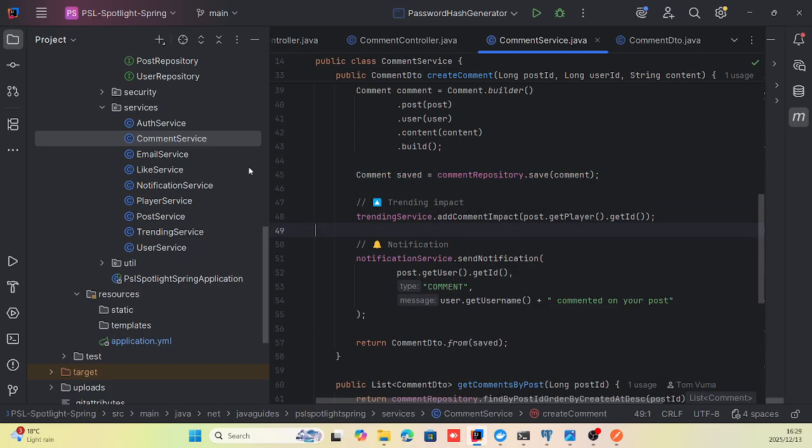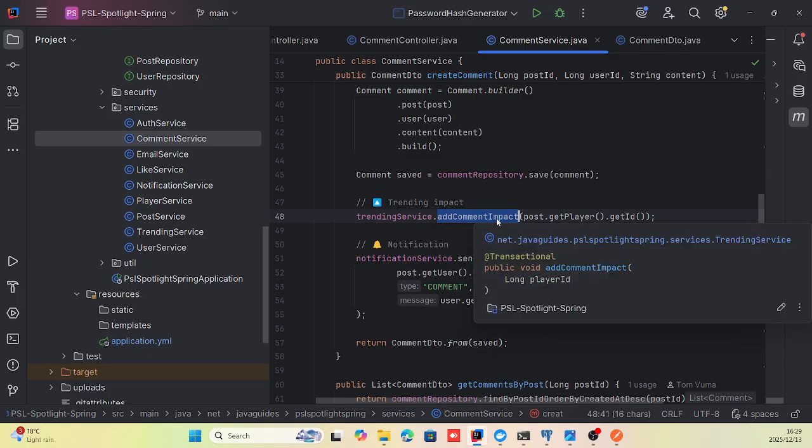So one interesting thing about comments in relation to posts and also in relation to players, right? Because my application is built in a way where posts, players, comments and likes all have relationships with each other and affect each other in a good way, of course. So when a user makes a comment, what happens is this add comment impact method is called.